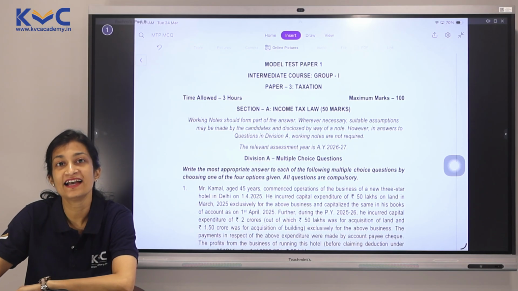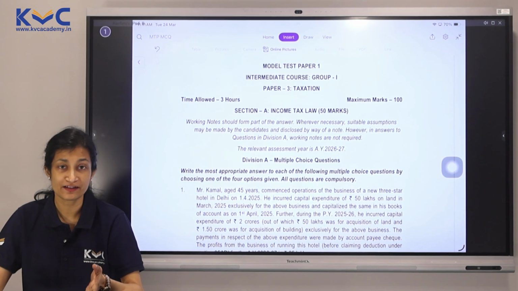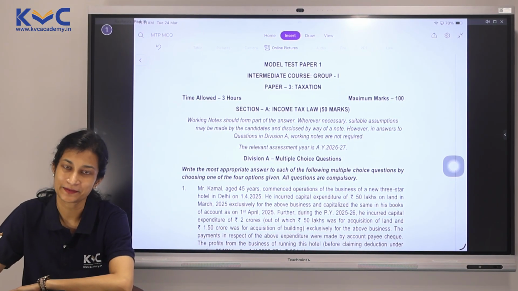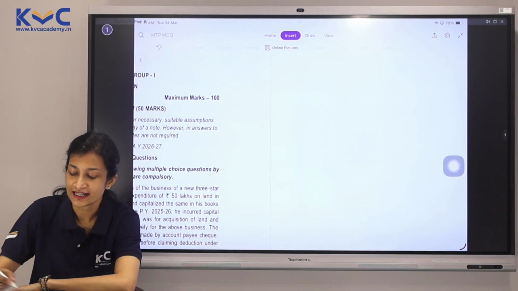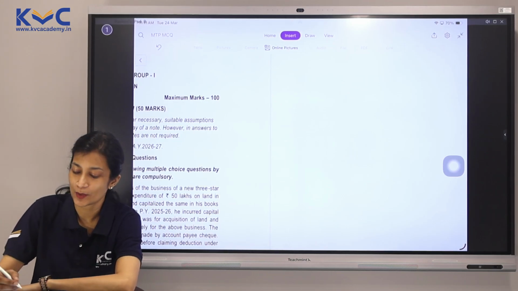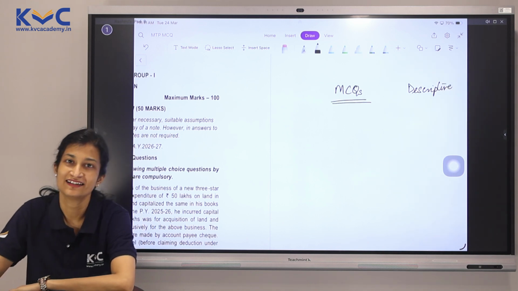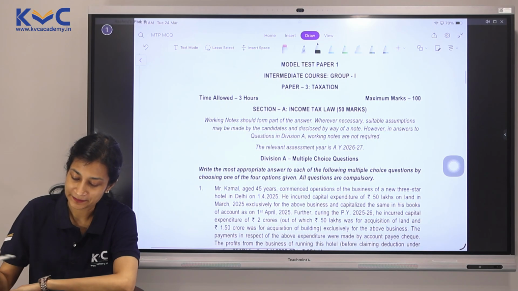As you all know, ICAI has come up with 8 model test papers for income tax intermediate level. I thought why not sit and solve the MCQ part together. As far as income tax is concerned, there are two parts of the question paper. One part handles the MCQs and the other handles the descriptive. So today we are going to take only the MCQs and solve together. Let's start with the first one right away.